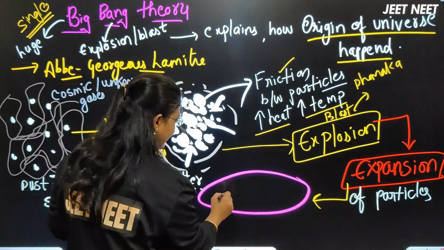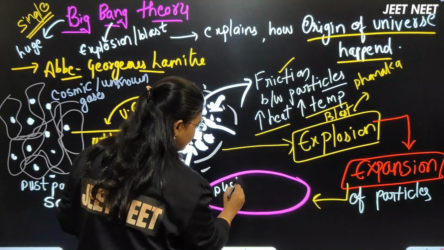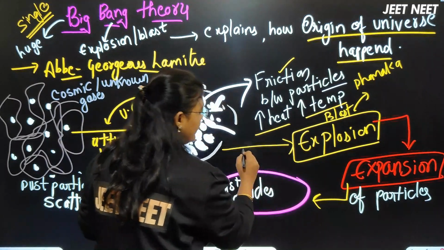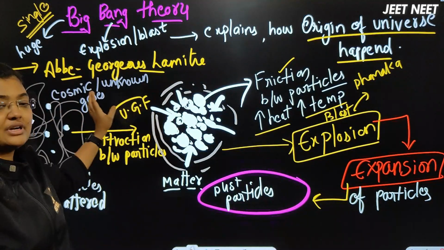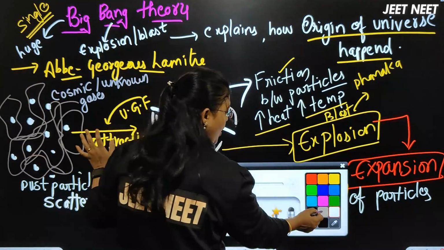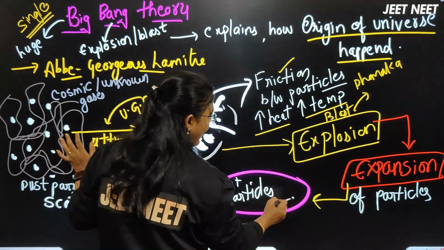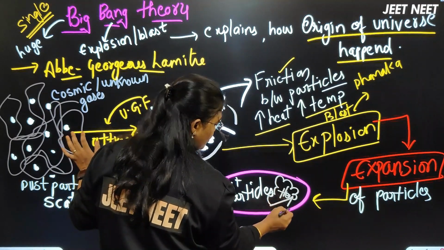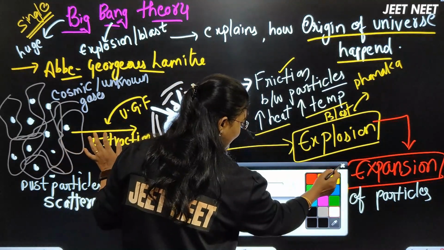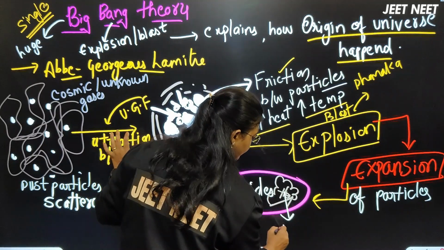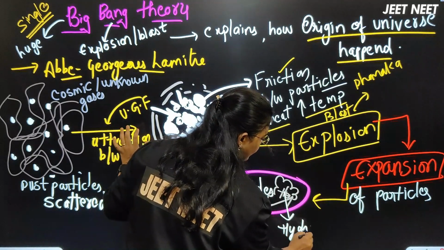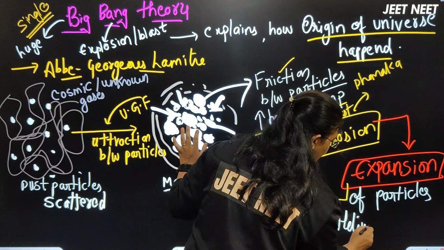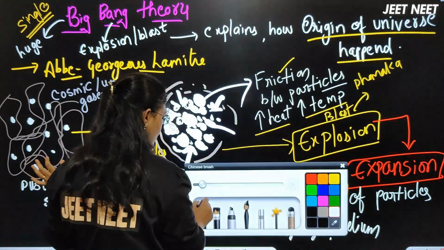In this nebula there will be dust particles present, right? And the gases which were unknown previously, he now calls clouds of gases. These are hydrogen and helium, the first two gases that formed like clouds over here.